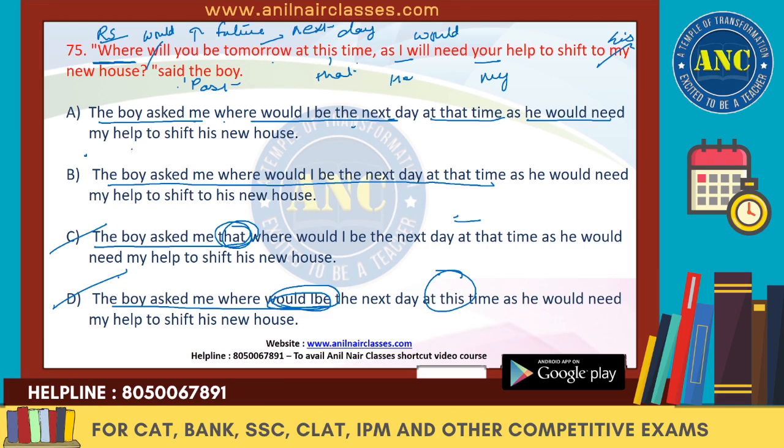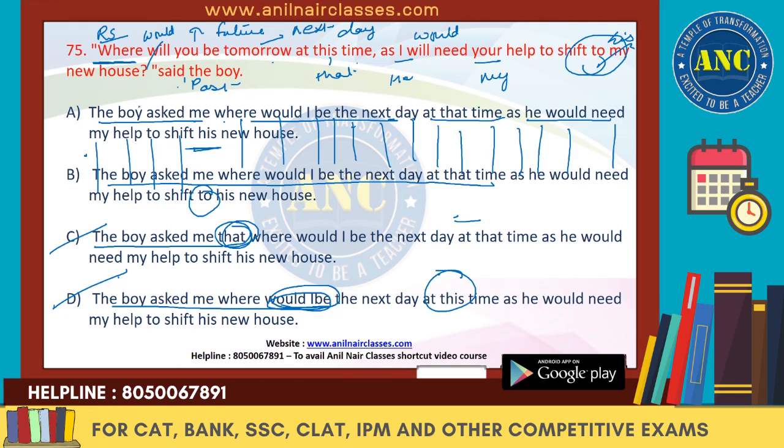Now we have to see the difference between A and B. So the boy asked me, read vertically, where would I be the next day at that time as he would need my help to shift his new house. Do you need to shift his house or shift to his new house? So this "to" is missing, which is clearly given in the question. So you have to be very careful, right? Everything was looking the same, and there are a lot of chances that you ignore this small "to".